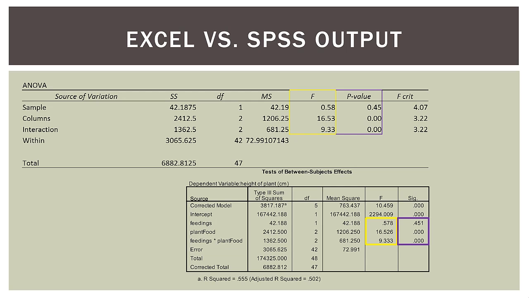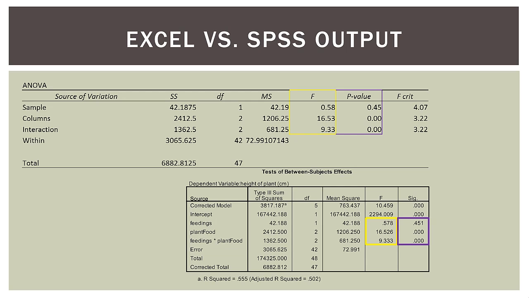For SPSS, we have feedings with an F of 0.578, a significance of 0.451. Go up to the Excel output, what do we have? We have an F of 0.58, a p-value of 0.45. They're the exact same, just one more digit is taken out of the Excel one. Now go to plant food. We have an F of 16.526 down at the bottom, significance of 0, 0, 0, go up to the top in Excel, 16.53 and 0.00, same.